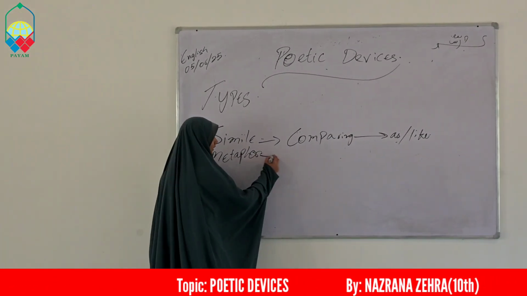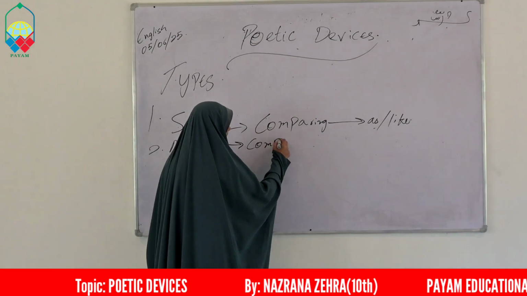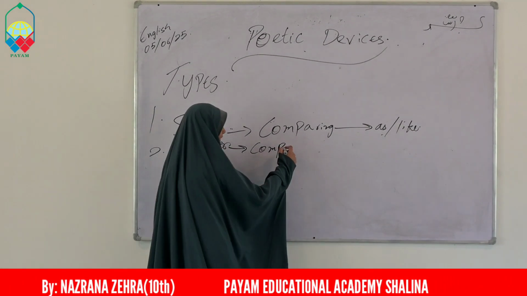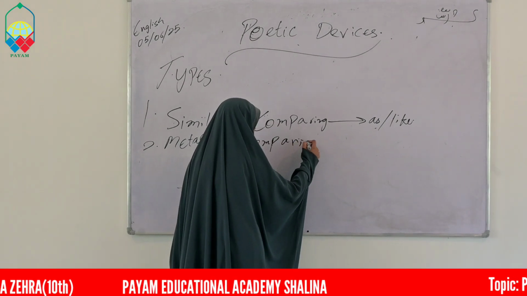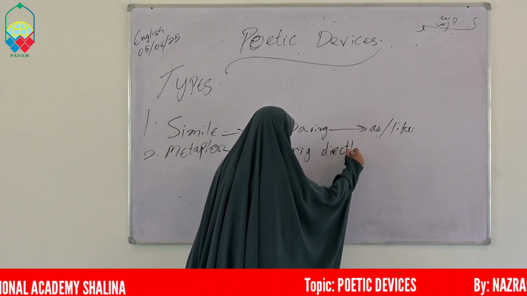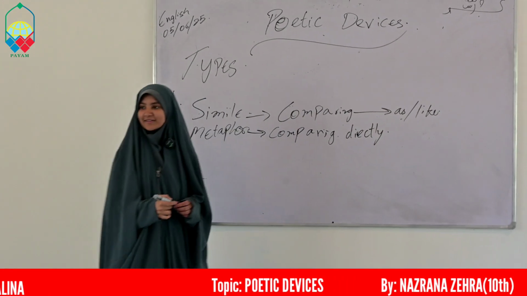Metaphor is the tool in which we don't use words like as and like for comparison. We compare directly. For example, the example for metaphor is he's a lion. Exactly. Thank you.